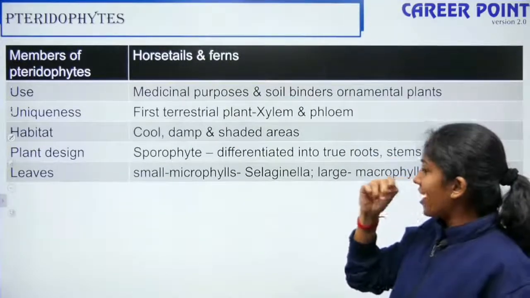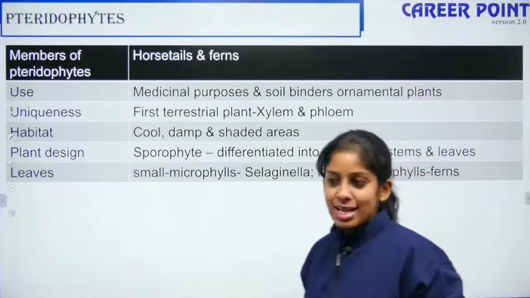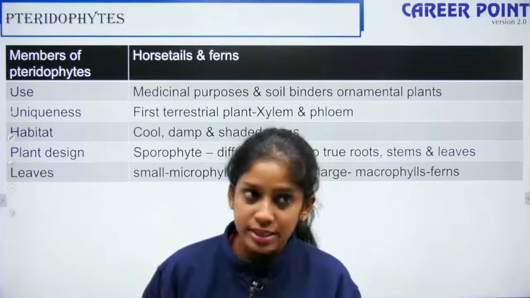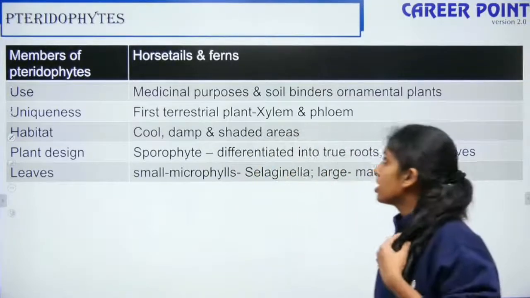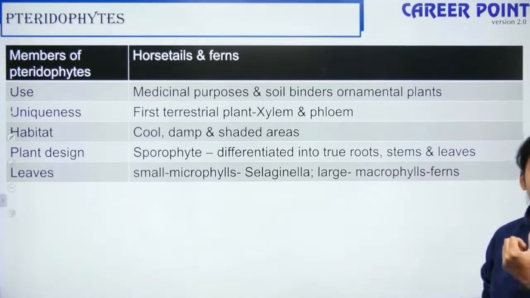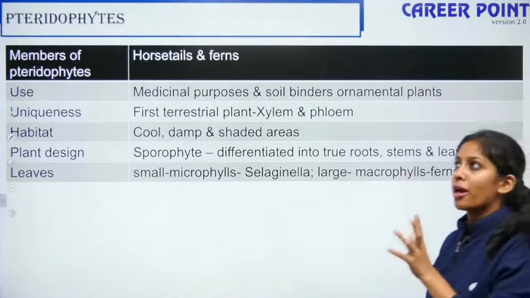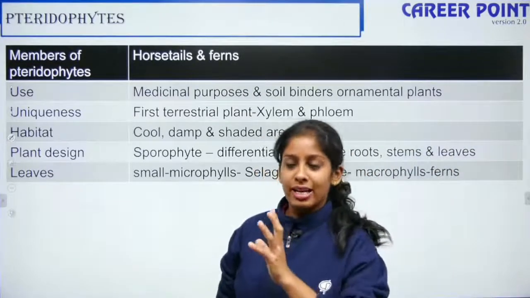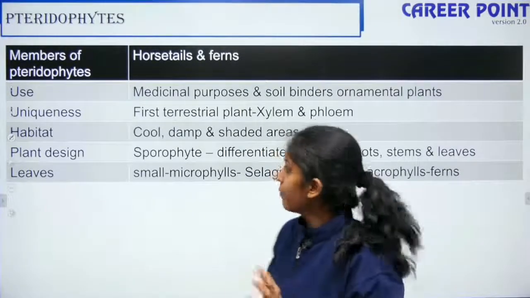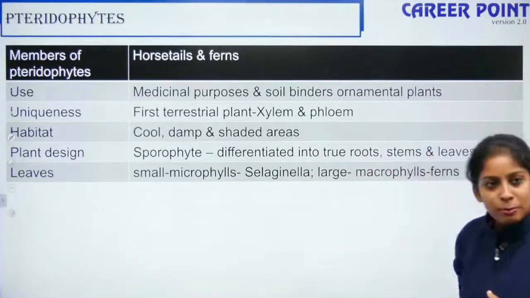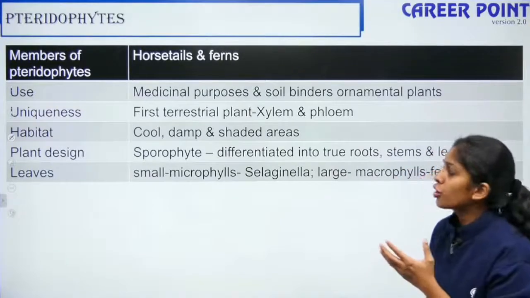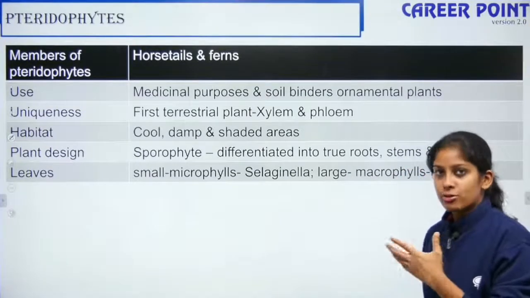Coming to the next one, it is your pteridophytes. Members of pteridophytes include horsetails and ferns, just like in bryophytes we had mosses and liverworts. They are used for medicinal purposes. They are soil binders and ornamental plants. Whenever you go to big hotels, you can see a plant lining the corridor and the corners of the stair walls. That is all your pteridophytes. Uniqueness: it is the first terrestrial plant with a vascular system, that is xylem and phloem. They also prefer cold, damp and shaded regions, but not as much as bryophytes.